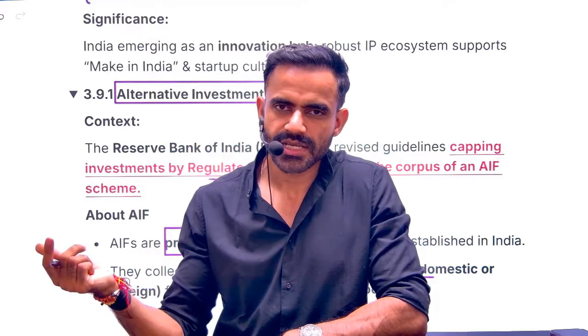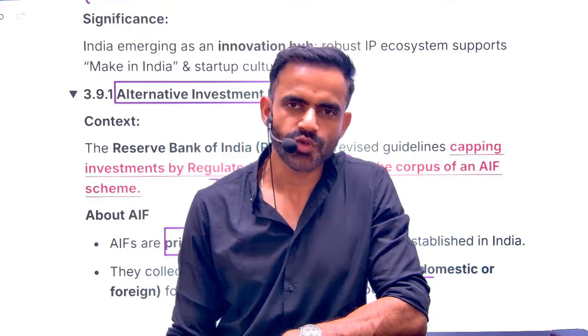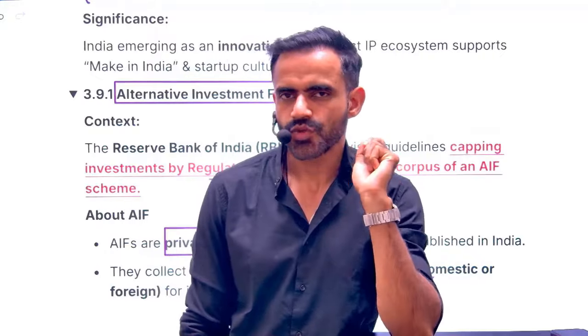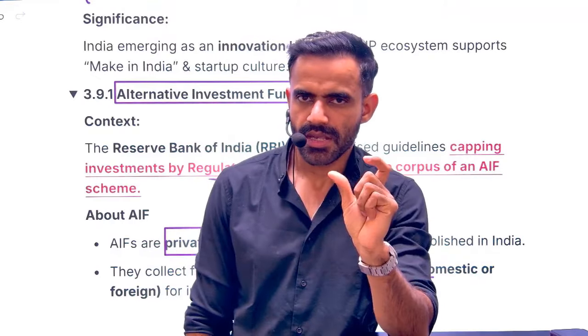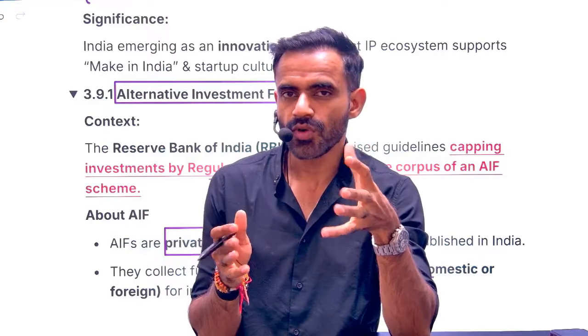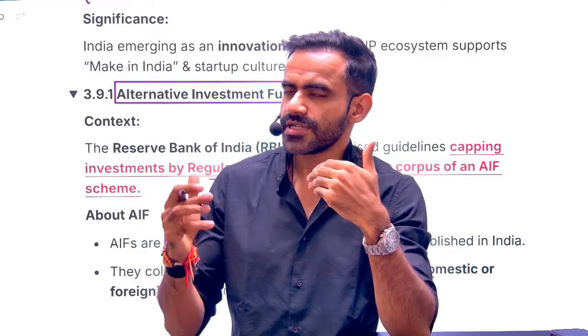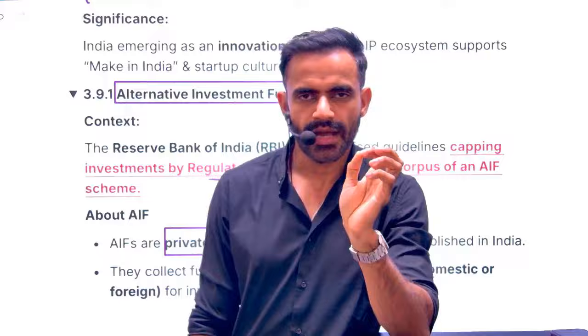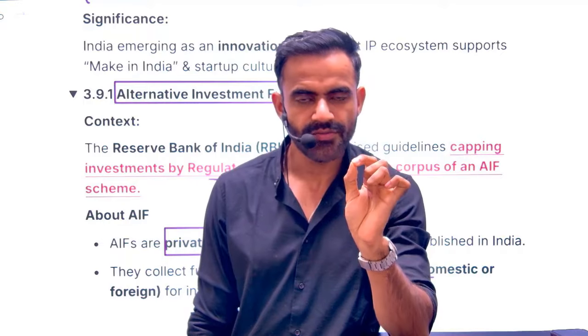This entire concept is referred to as mutual fund. That means the person will collect money from different people and will invest into stock market. That is mutual fund. Similarly, if money is collected from different investors, privately pooled money, and then it is invested into some specific project, that is referred to as AIF, Alternative Investment Fund.